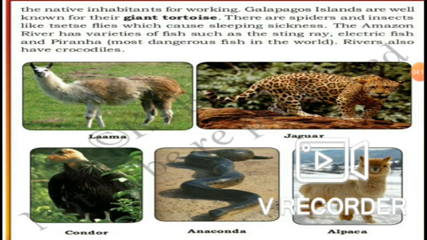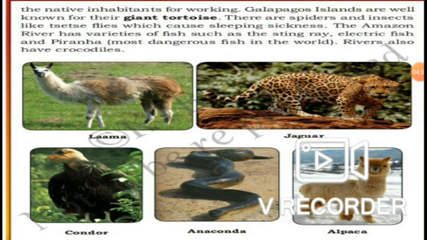Next, the condor. It looks like a bird, actually like an eagle, but it's not an eagle.